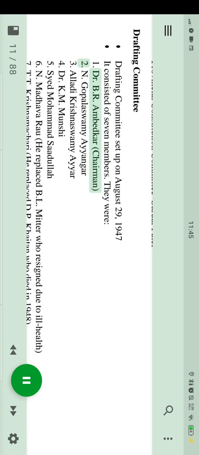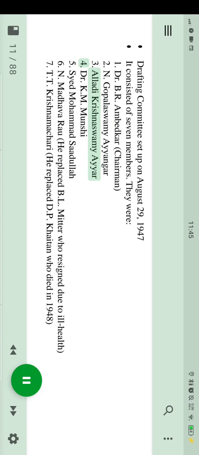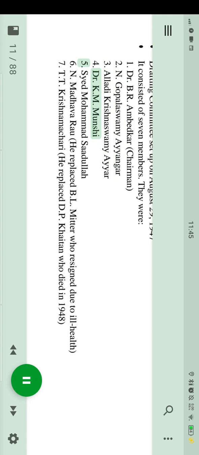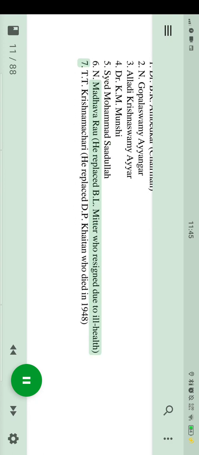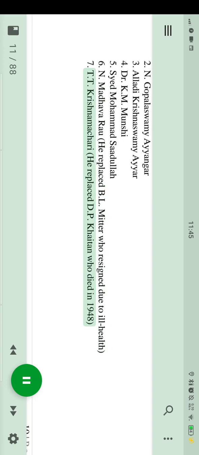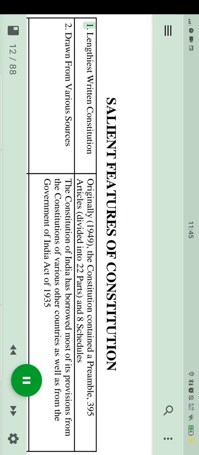They were: 1. Dr. B.R. Ambedkar, Chairman; 2. N. Gopalaswamy Iyengar; 3. Alladi Krishnaswamy Iyer; 4. Dr. K.M. Munshi; 5. Syed Mohammad Sadullah; 6. N. Madhava Rao, he replaced B.L. Mitter who resigned due to ill health; 7. T.T. Krishnamachari, he replaced D.P. Khaitan who died in 1948. Salient features of the Constitution.